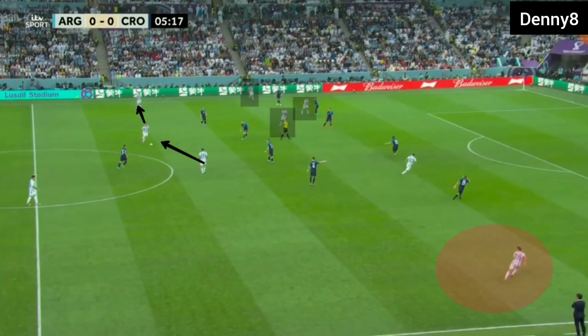Now Argentina's fullback was high and the forwards were drifting wide, and Argentina's midfield was drifting wide too. So being overloaded on the left hand side, Croatia's midfield and defense were also drifting wide. So when the ball was being switched from the left hand side to the right hand side, the Argentine fullback on the near side was free to receive the ball.